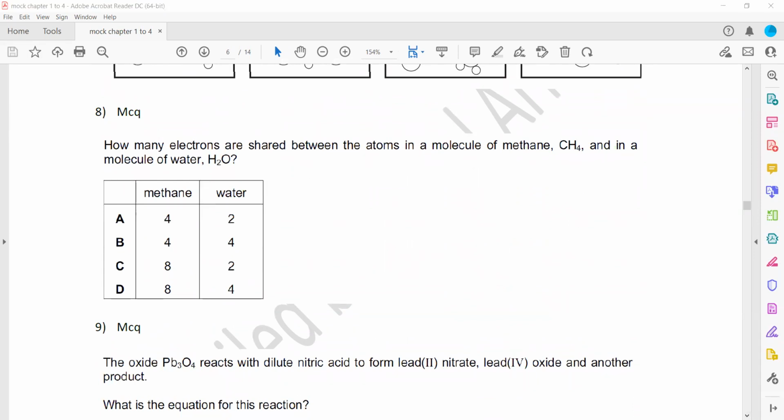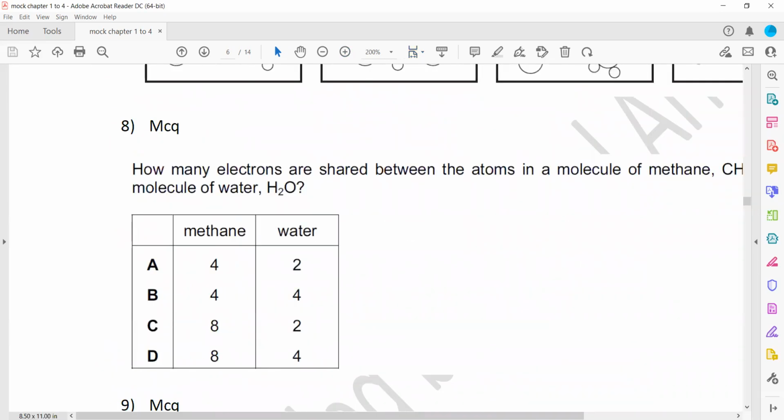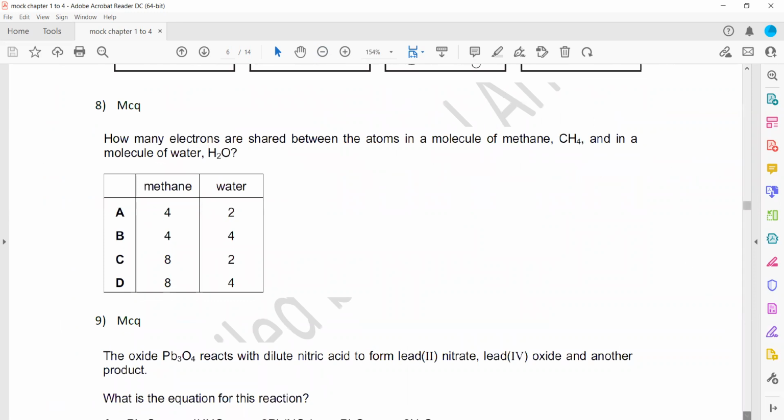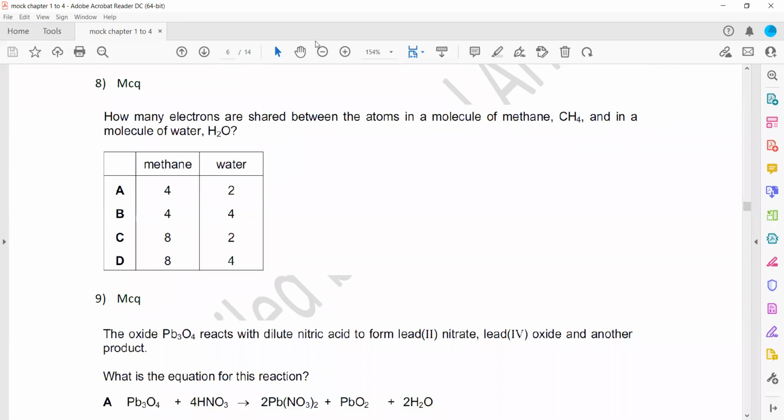In question 8, how many electrons are shared between the atoms in a molecule of methane and in a molecule of water? You have to draw the structure to solve this question. For methane, carbon belongs to group 4, so it will share 4 electrons and hydrogen shares 1. So if hydrogen shares 1, carbon shares 1 from that side. And there will be no unshared electrons on the central carbon. So how many electrons are there? 2, 4, 6, and 8 electrons. So in methane, there are 8 electrons. So any option with 8 is correct for methane.